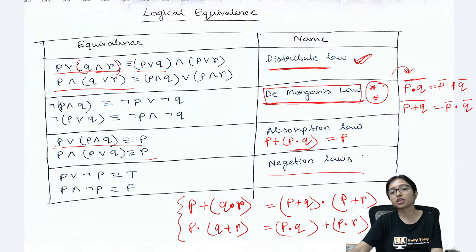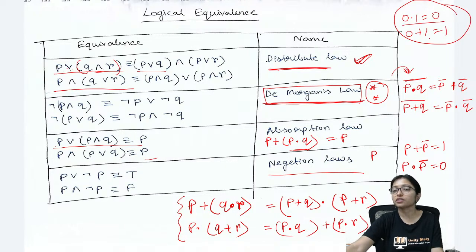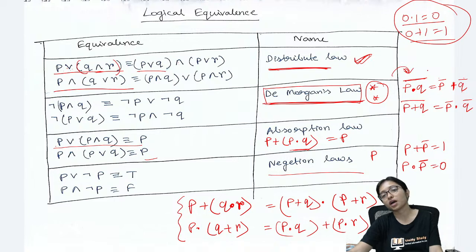Negation law. Negation law means what? If I write P plus P bar, that is 1. If I write P dot P bar, that is 0. Because with the complement, 0 dot 1 will be 0, 0 plus 1 is 1. That is called negation law. Very important.